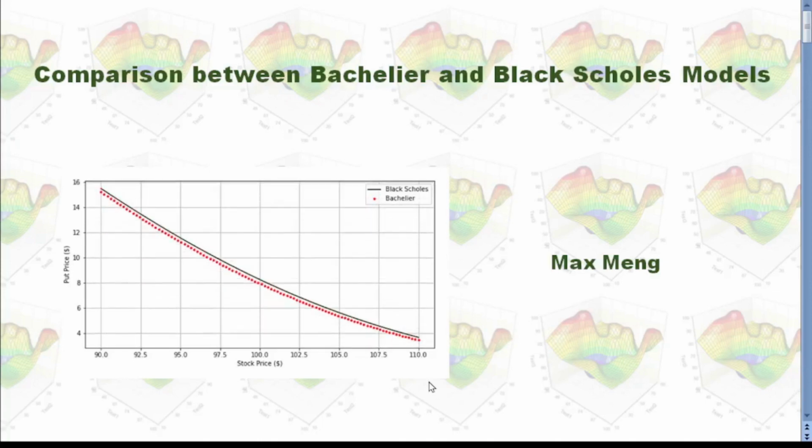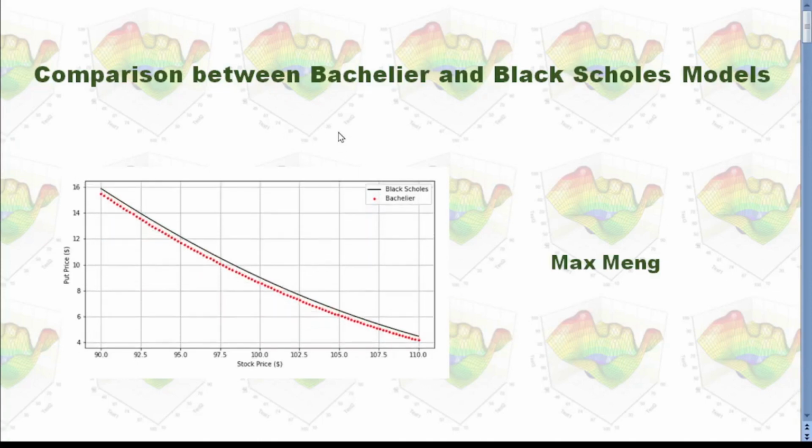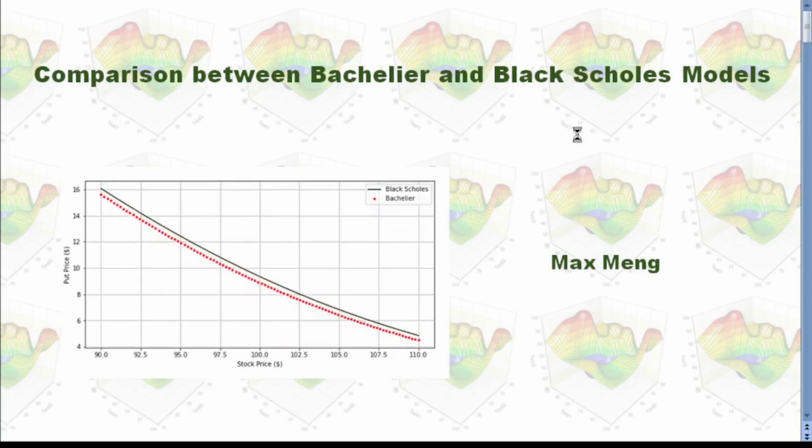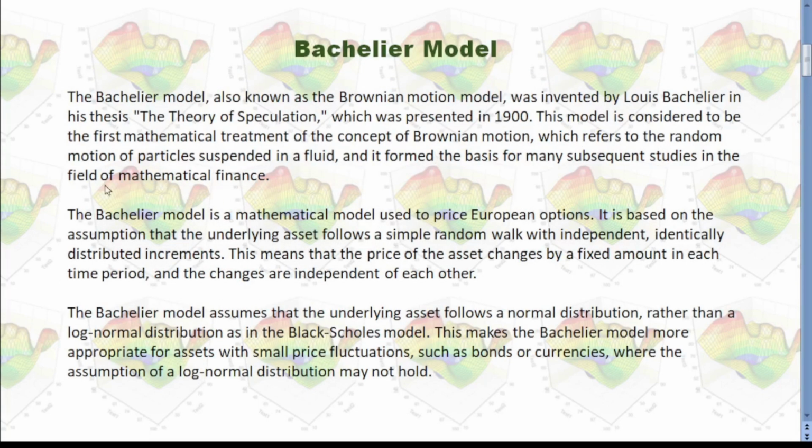This time, I'm going to compare Bachelier and Black Scholes model. The Bachelier model, also known as Brownian motion model, was invented by Louis Bachelier in his thesis The Theory of Speculation, which was presented in 1900.